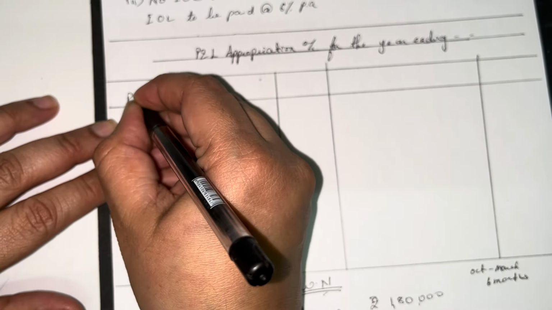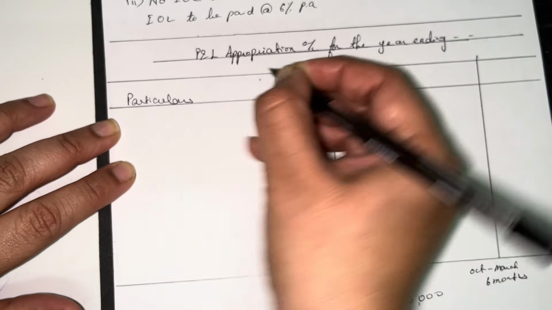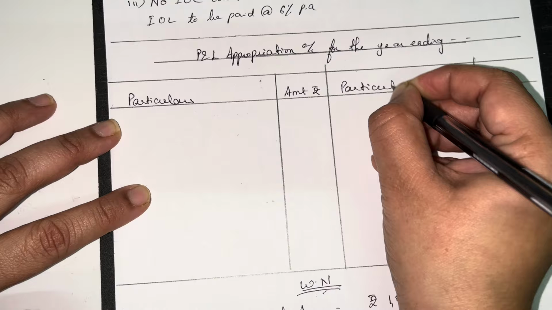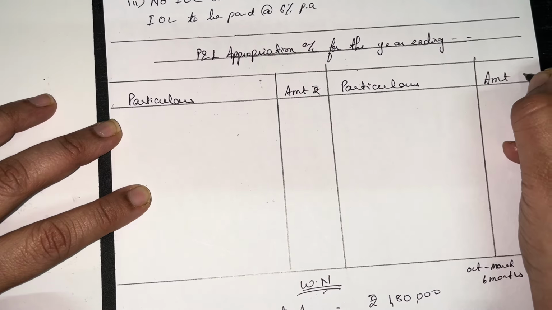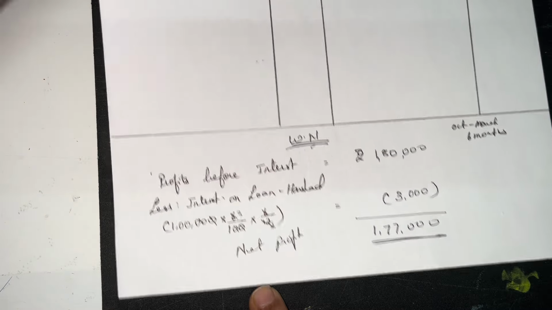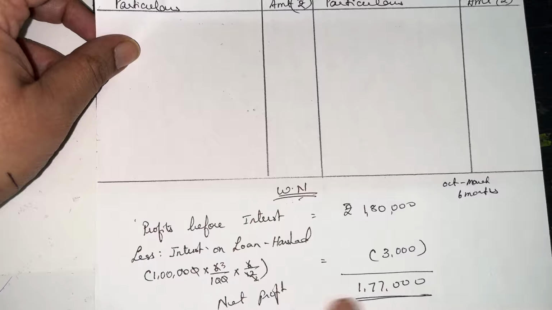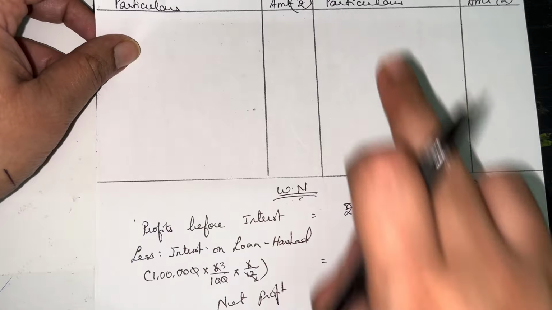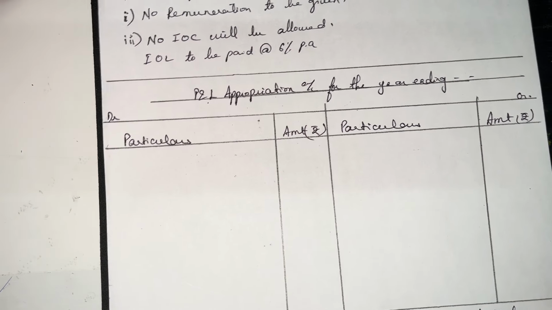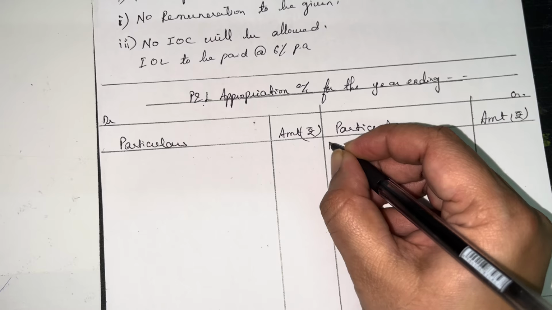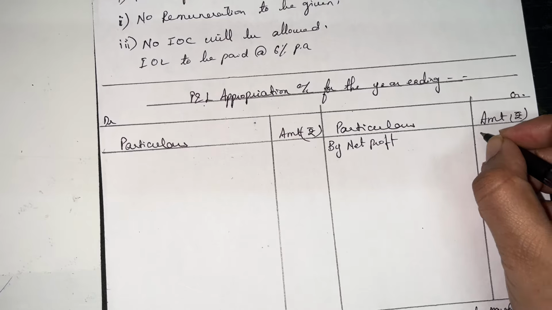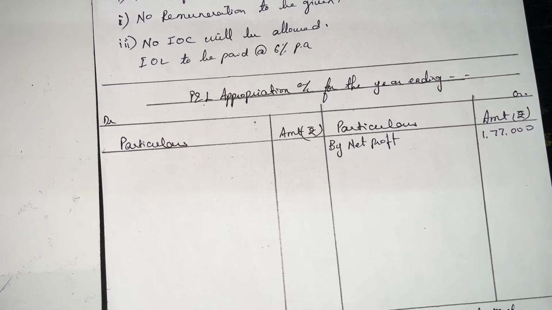It's just particulars, amount, rupees, particulars, amount, rupees. Now from the working notes we arrived at our net profit, 1,77,000. This net profit, we've got to write debit and credit, DR and CR. We are going to take it on our credit side. So it would be by net profit 1,77,000.